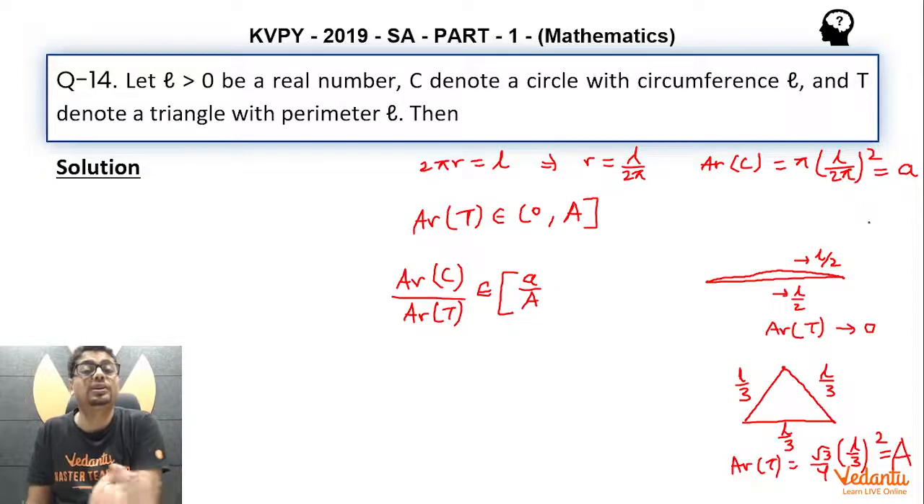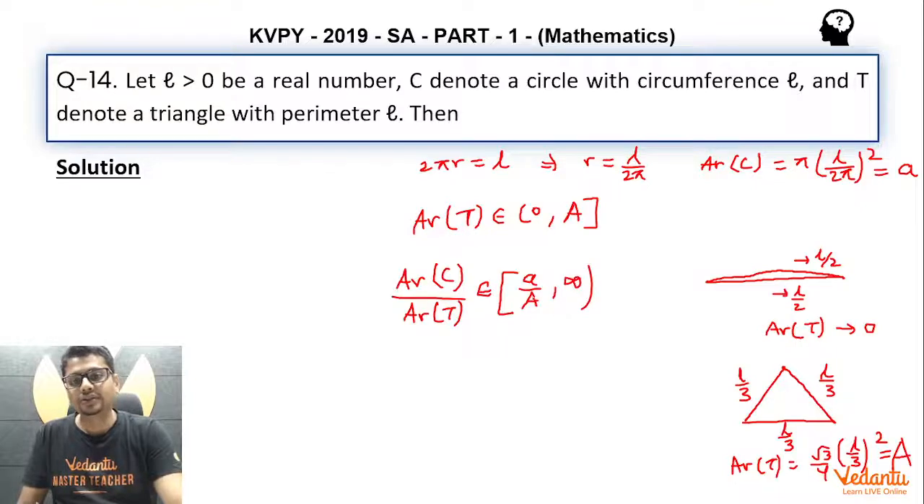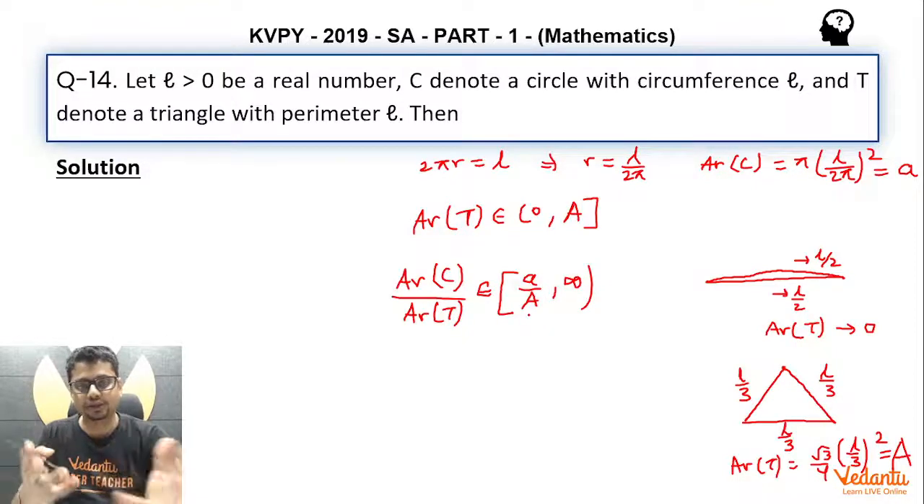Why? Because the small a, the area of circle C, is fixed. The area of this triangle T can vary. So this ratio would be minimum when the area of triangle T is maximum, and this ratio would be maximum when the area of triangle T is minimum. So this ratio would have some lower limit, small a divided by capital A, as per what we have discussed, and it can even tend to infinity.